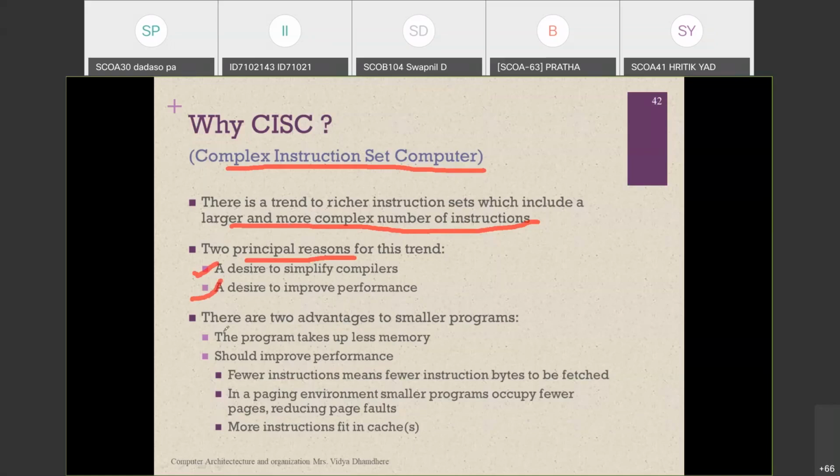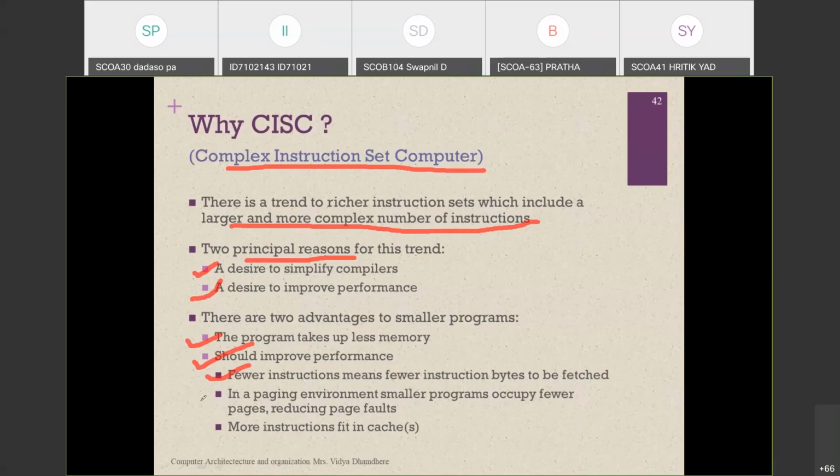First advantage is that a program will require less memory, and it will improve the performance. Meaning few instructions we need to execute, maybe we need to fetch a smaller number of instructions. So it is going to reduce the fetching, and the execution instruction cycles should be reduced.